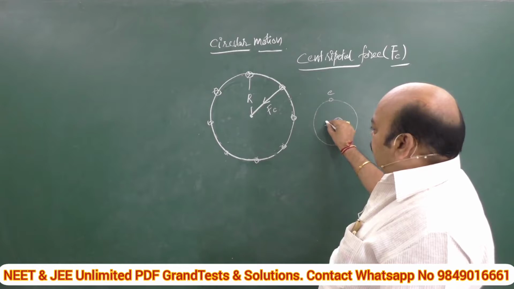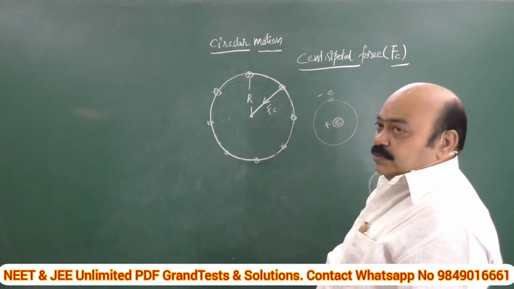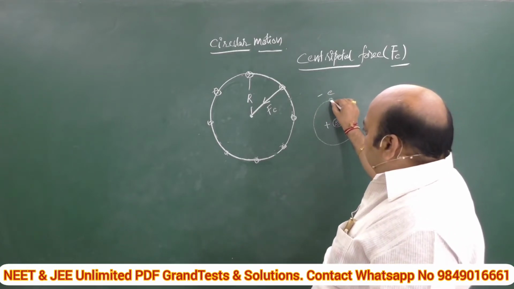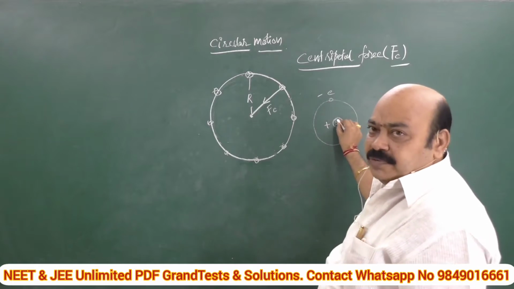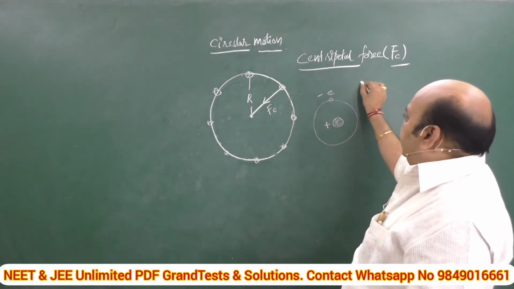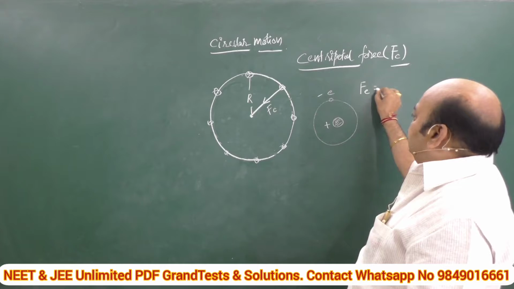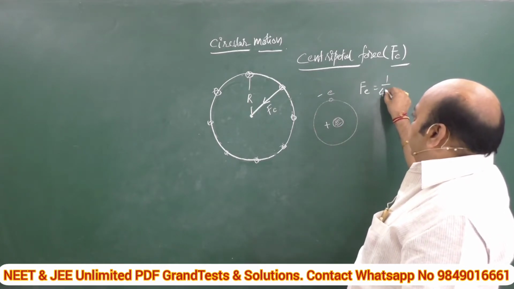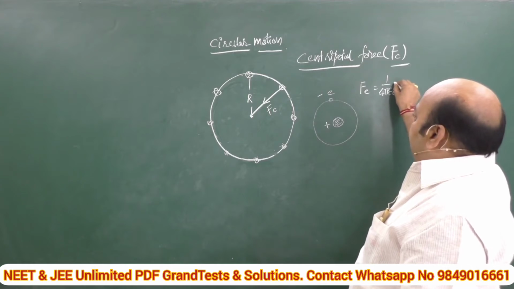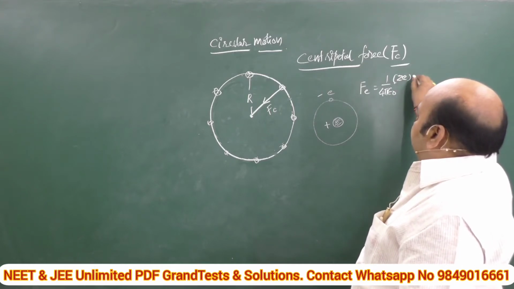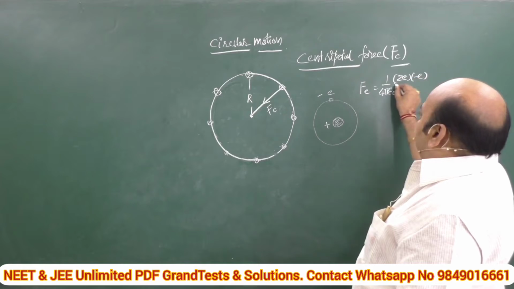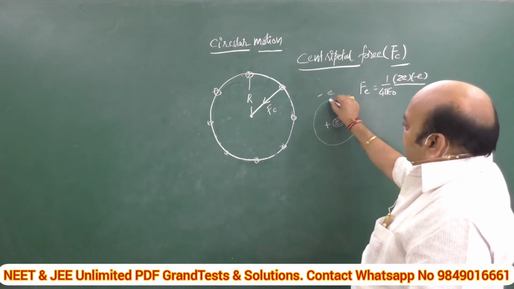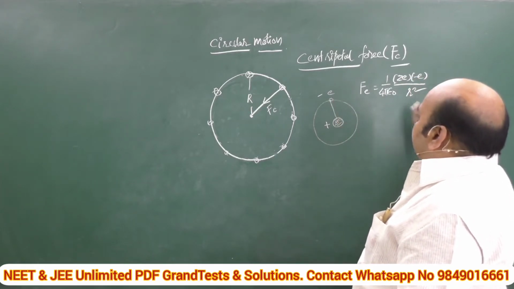Since nucleus is positive charge and electron is negative charge, you know very well there is electrostatic force of attraction between these two. What is the formula? Electrostatic attraction is equal to 1 by 4 pi epsilon naught into Ze, which is positive, and minus e, charge of the electron, divided by the square of the distance between them, nothing but r square.